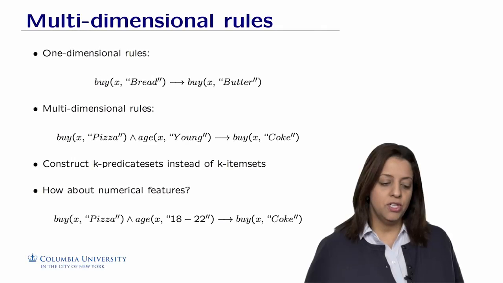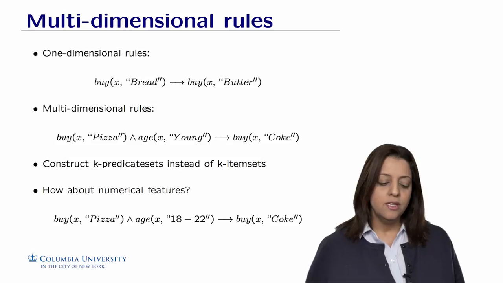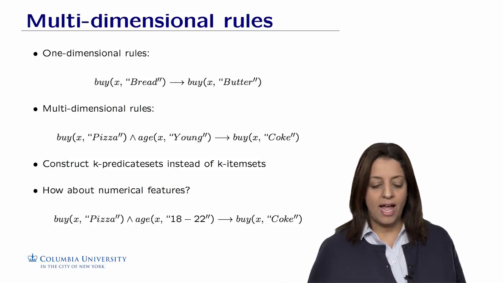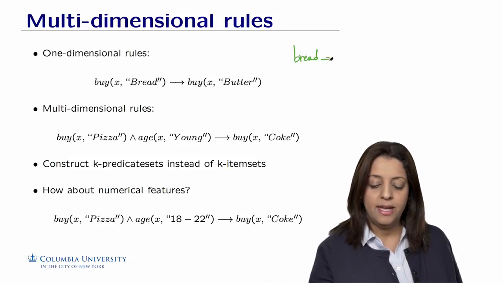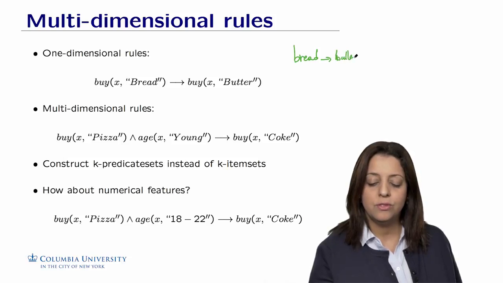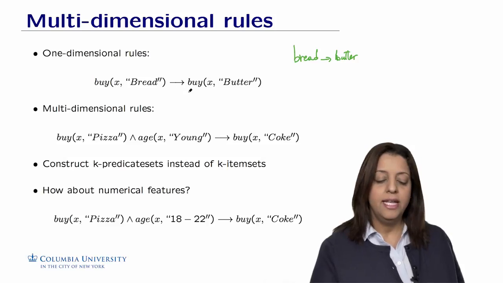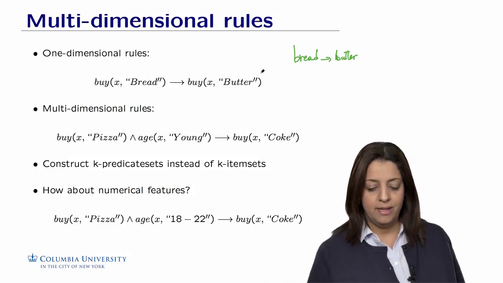Another line of research in association rules is to consider multidimensional rules. If we talk about just simple items, we could express the rule as bread implies butter. But if you want to put that into another formalism, we could write it similarly with a different syntax as buy(X, bread) implies buy(X, butter), where X is the customer. Customers who tend to buy bread tend also to buy butter.